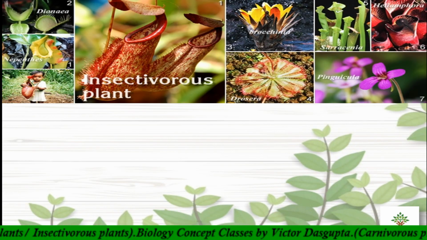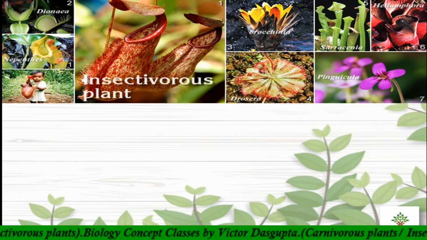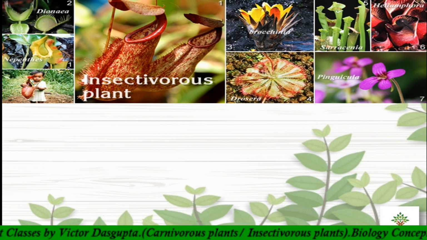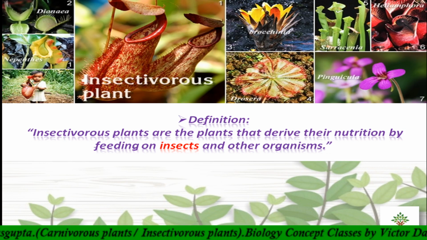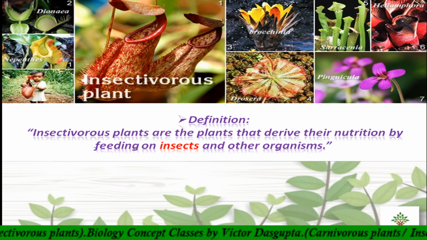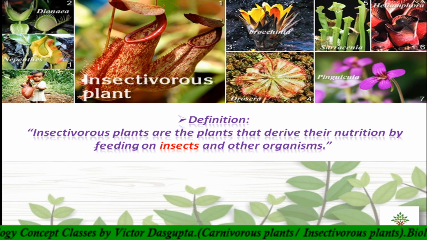These are some insectivorous plants. You can see pictures of some insectivorous plants here: Dionaea, Nepenthes, and like this. So, the definition. Insectivorous plants are the plants that derive nutrition by feeding on insects and other organisms. So they derive their nutrition from eating insects.